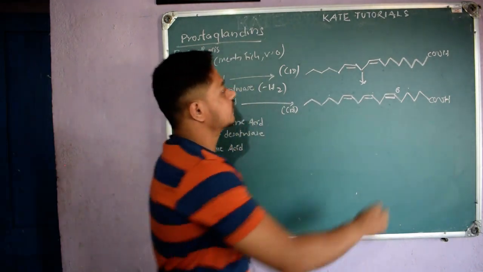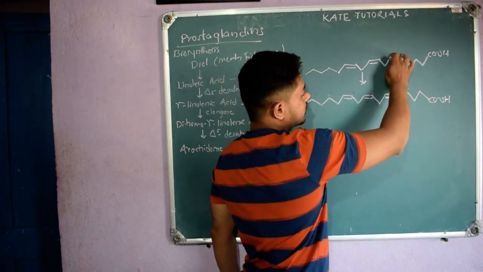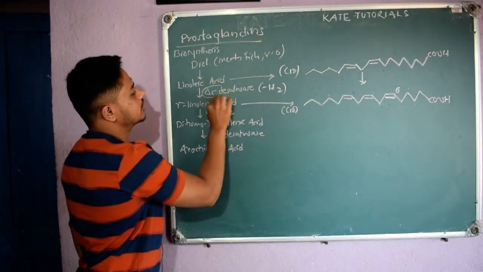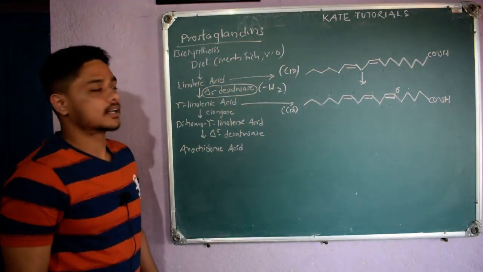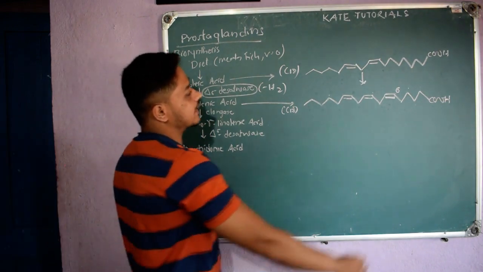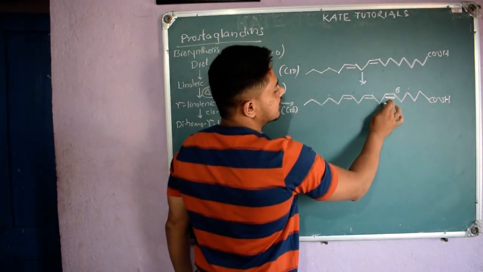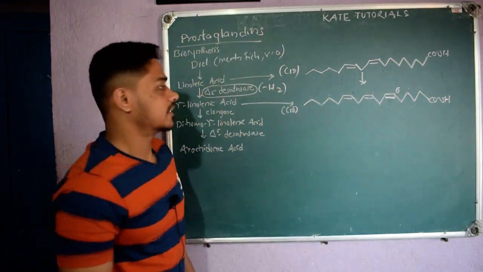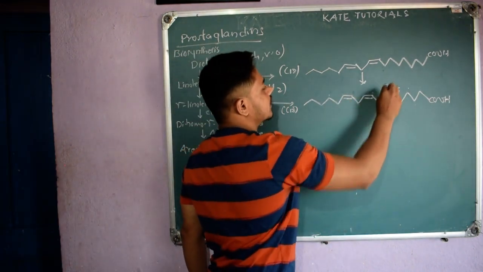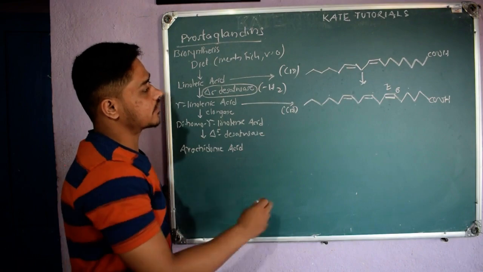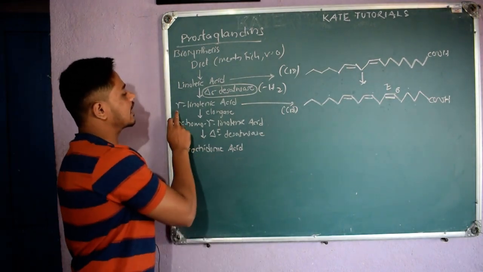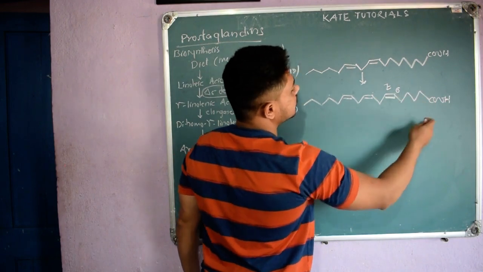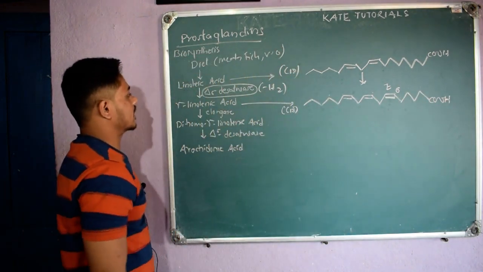It means from these 2 carbons, one hydrogen each has been removed by this enzyme, delta 6 desaturase. So at the 6th position we get this pi bond, in the Z form. Stereochemistry we haven't mentioned. That is nothing but gamma linoleic acid.